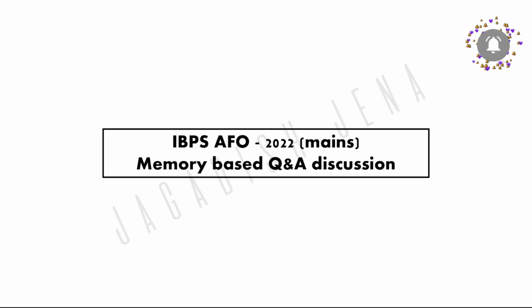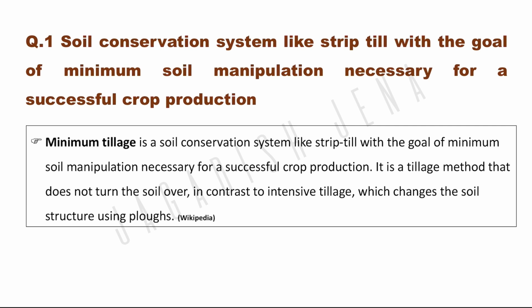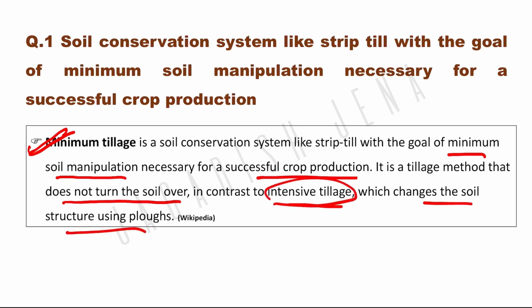So without wasting time, let's dive into the first question of IBPS AFO 2022 memory based questions. Soil conservation system like strip till with the goal of minimum soil manipulation necessary for successful crop production is known as minimum tillage. What is minimum tillage? Minimum tillage is a soil conservation system like strip till with the goal of minimum soil manipulation necessary for successful crop production. This tillage method doesn't turn the soil over, in contrast to intensive tillage which changes the soil structure using a plow.